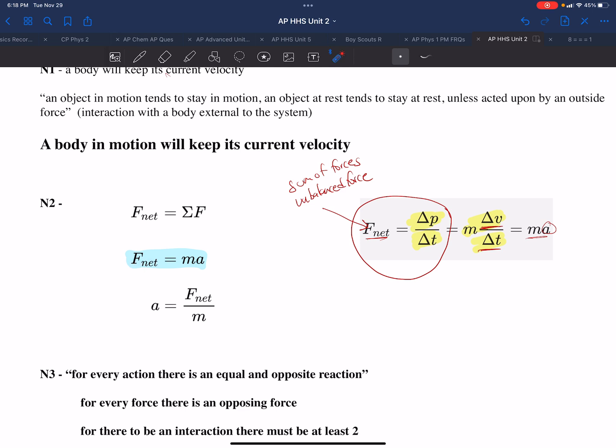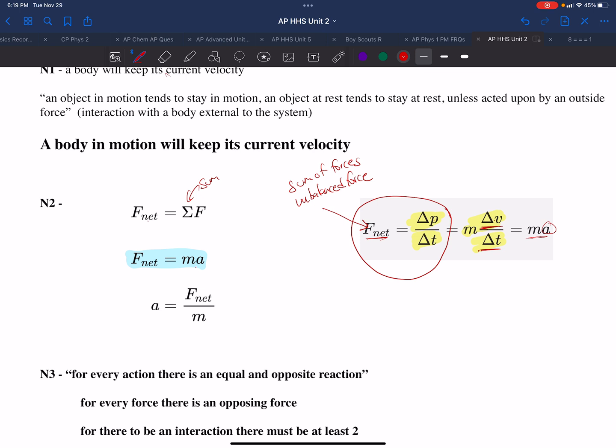So F net, we said also, is the sum of the forces, sigma F, this symbol meaning sum of. So we add up all the forces, and if it's zero, well, then there is no net force. And if the net force is zero, the change in momentum is zero. The change in velocity is zero.